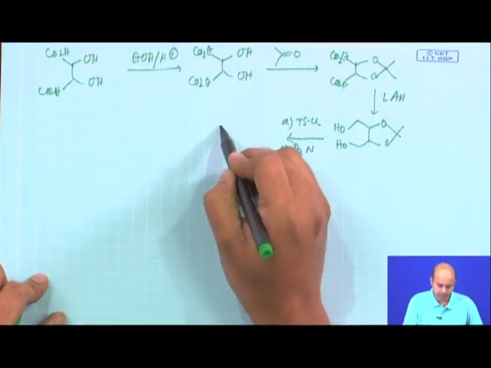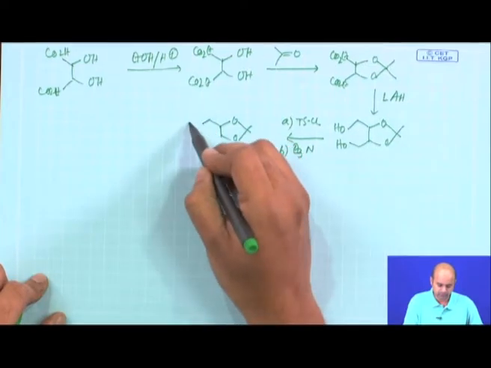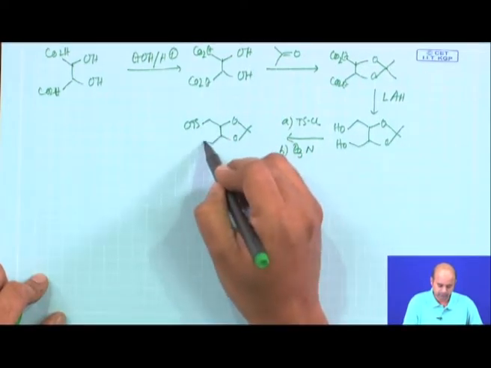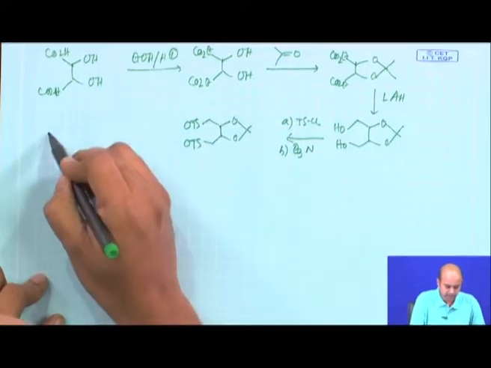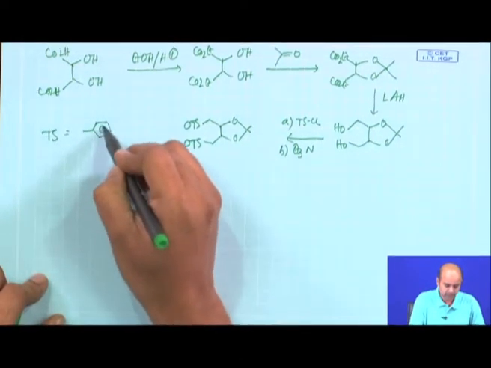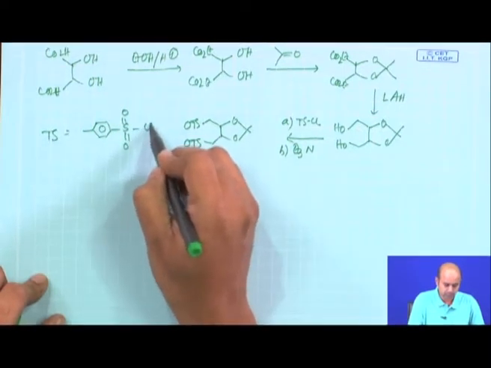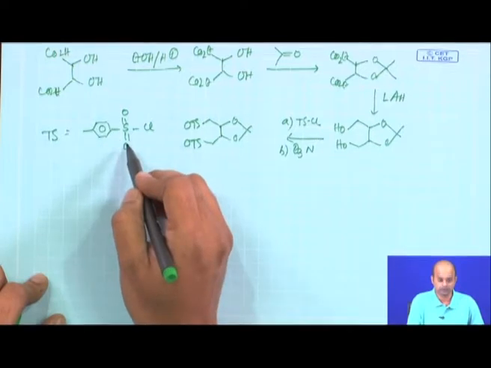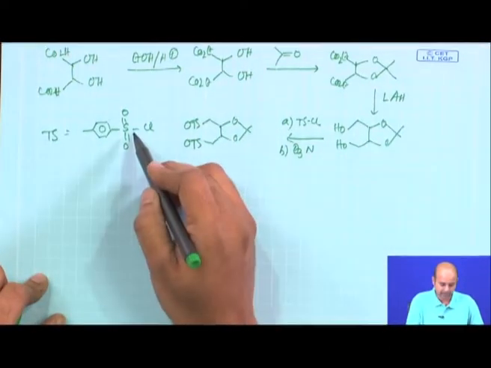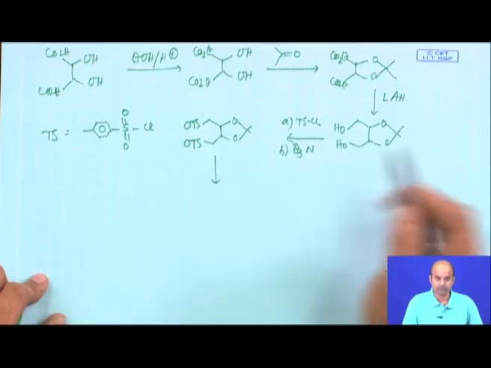So, what will you get? You get a ditosylate, OTs. What is Ts? Ts basically stands for tosyl; this is the tosyl chloride, para-methyl benzenesulfonyl chloride. So, your OH attacks here and gives you OTs. Now, OTs is a good leaving group, as you know.